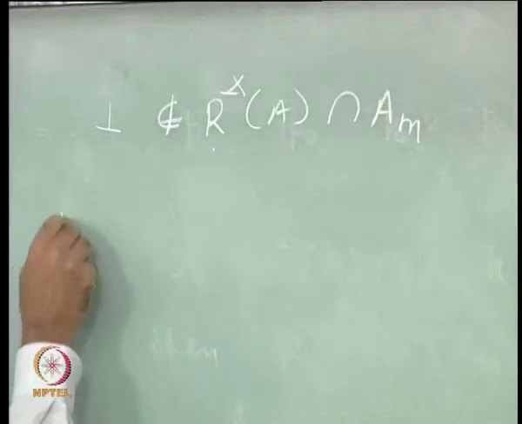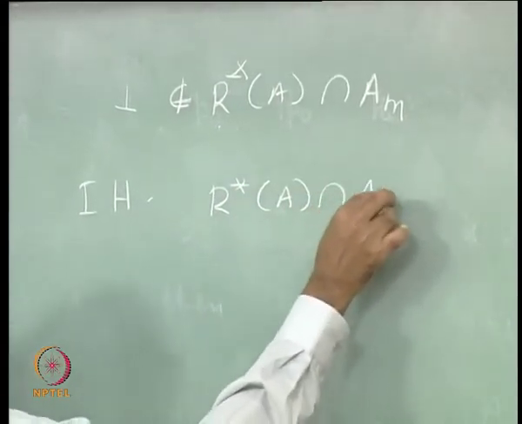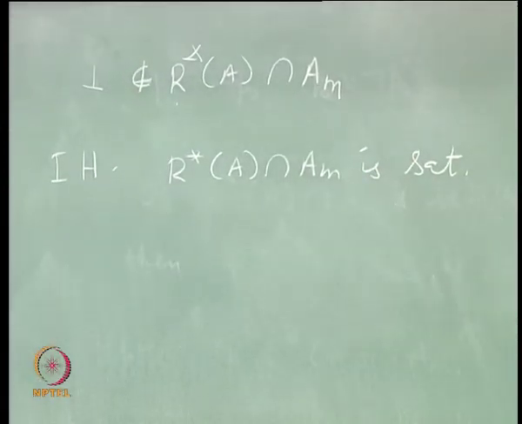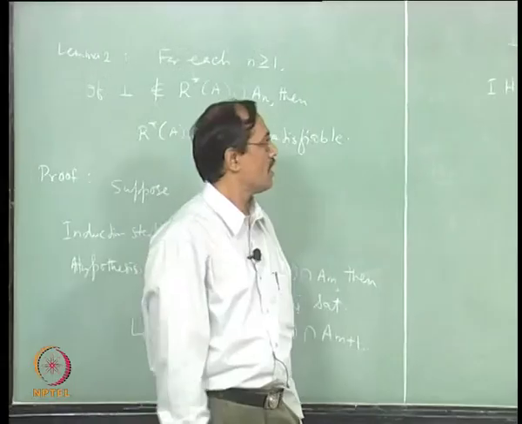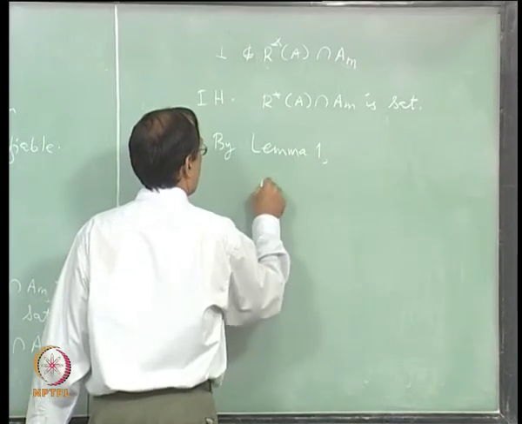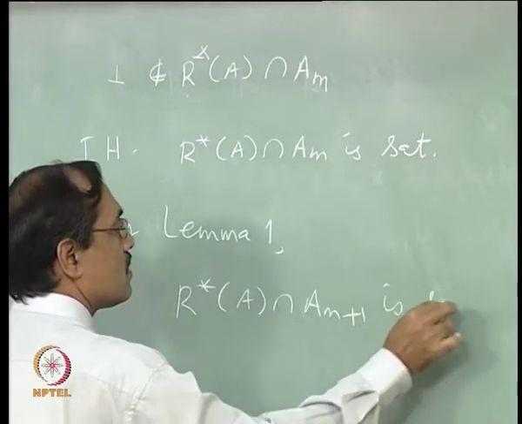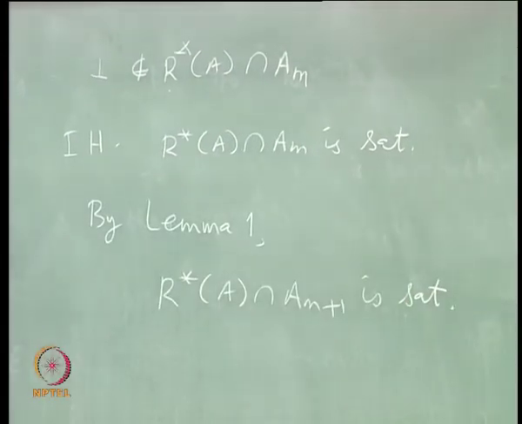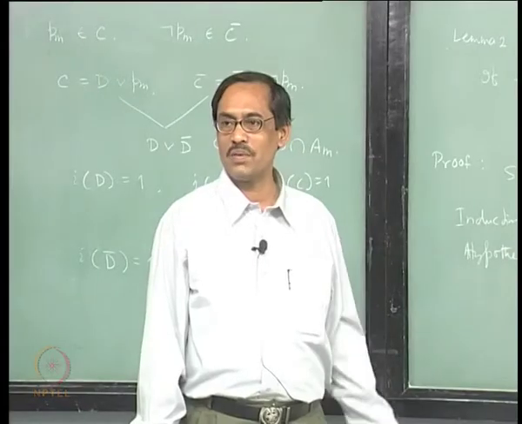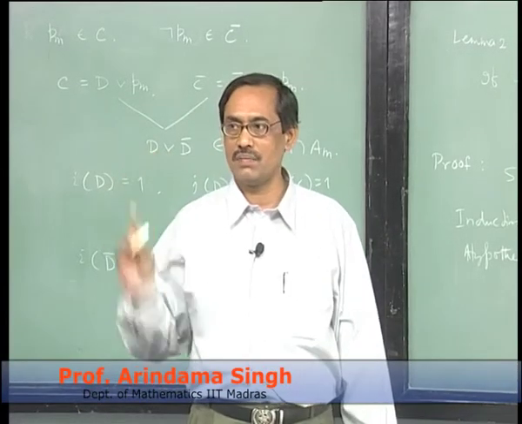If bottom does not belong to it, by the induction hypothesis this set is satisfiable. Then by lemma 1, R star A intersection A M plus 1 is satisfiable. Okay, over. That is what we wanted. It is a simple step once you have finished lemma 1.